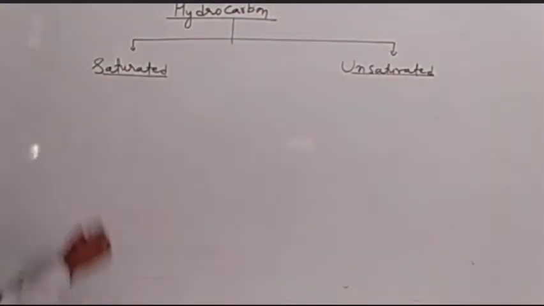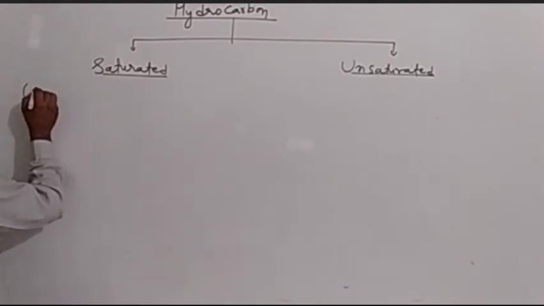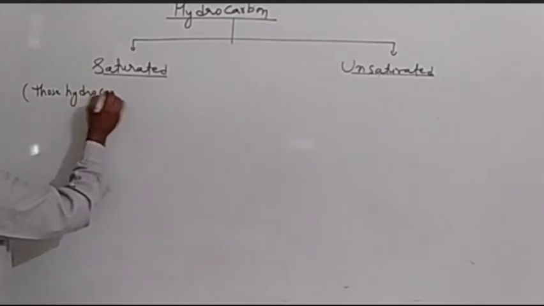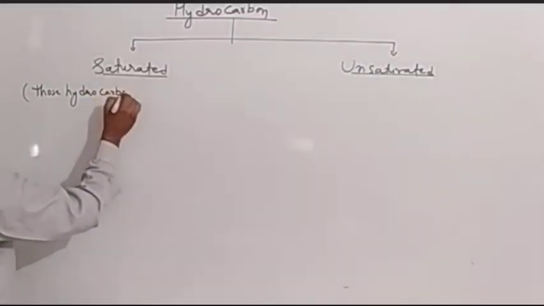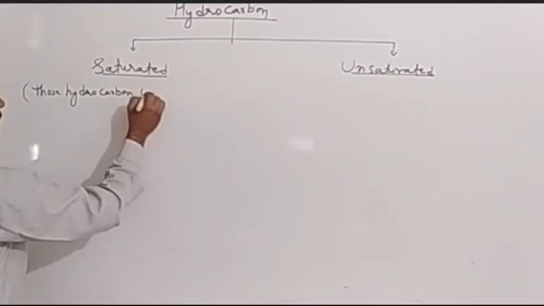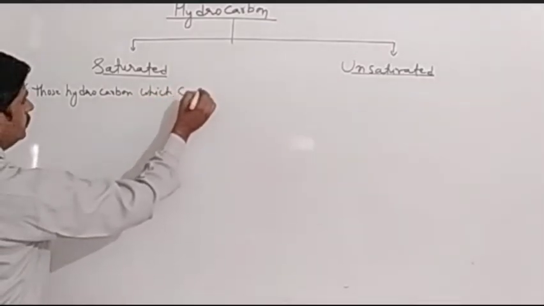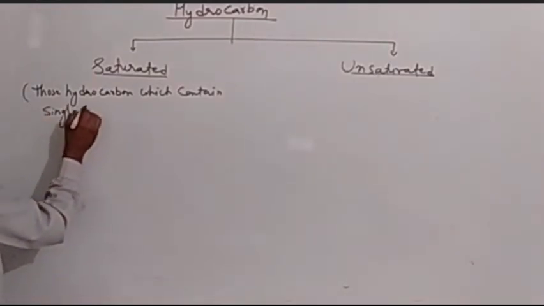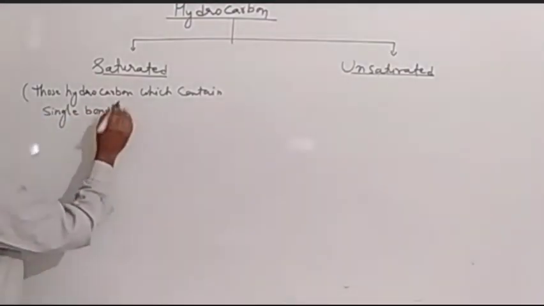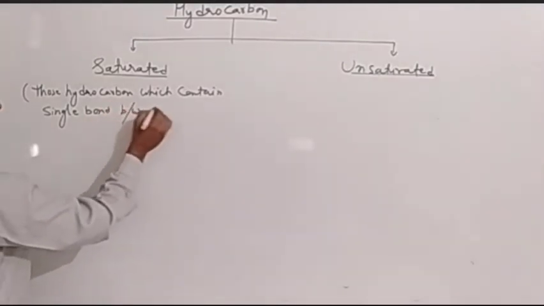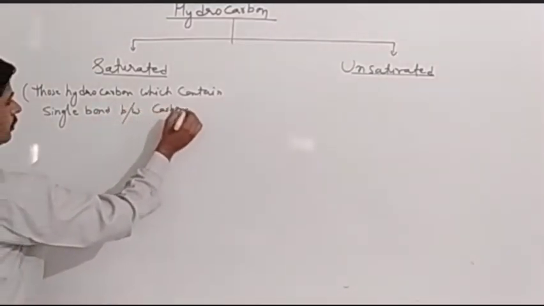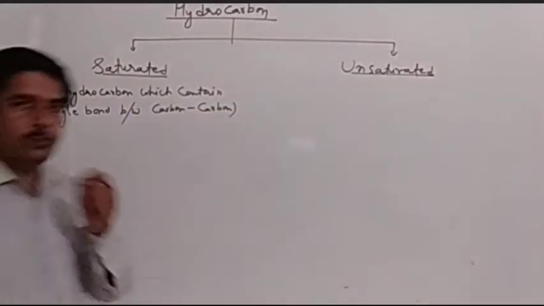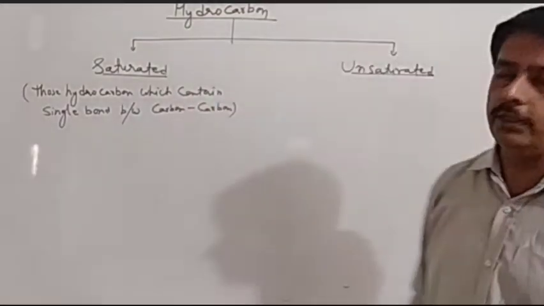So those hydrocarbons which contain a single bond between carbon and carbon. If there is a single bond between two carbons, then it is called a saturated hydrocarbon.